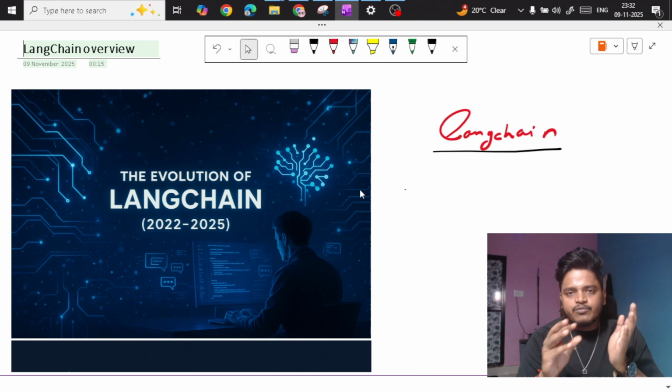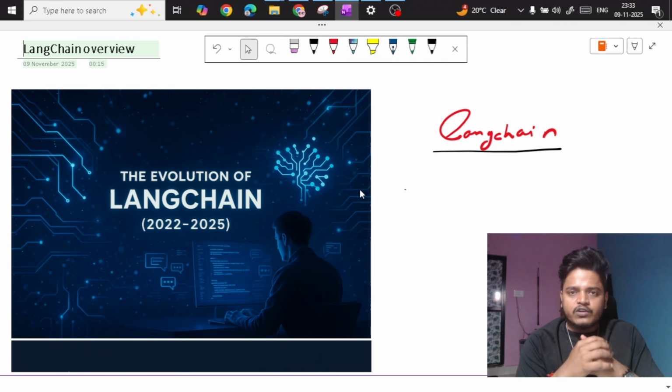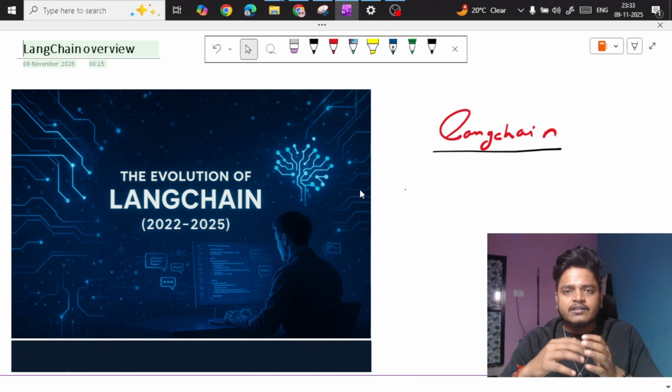Suppose we send some query to an agent, then how is that query processed, what exactly tool does it use, how did it take the data, how does it generate the answer, and how many tokens did it take to generate the answer. All those things, like traceability and accuracy scores, different types of accuracy we can measure using LangSmith.